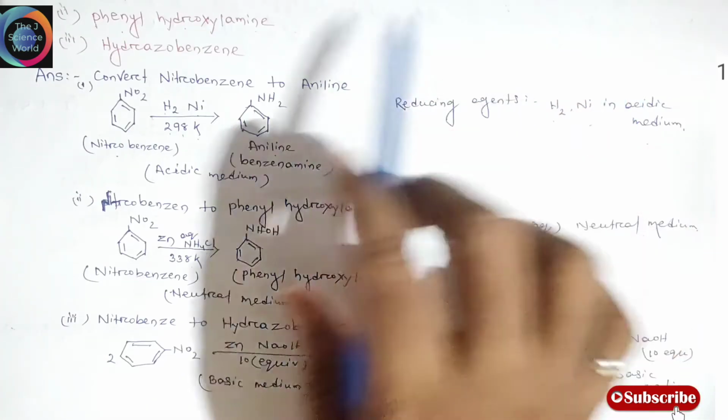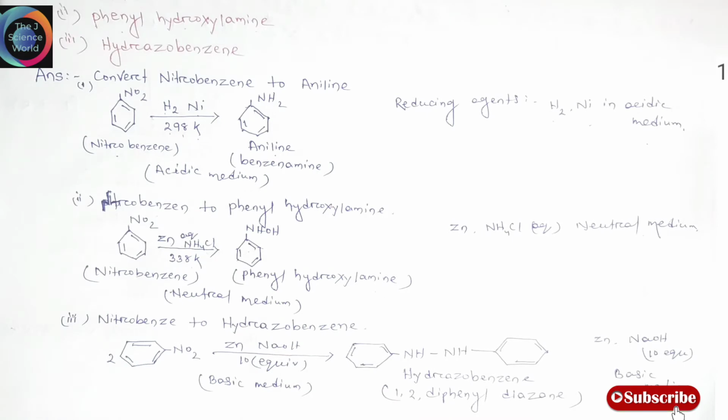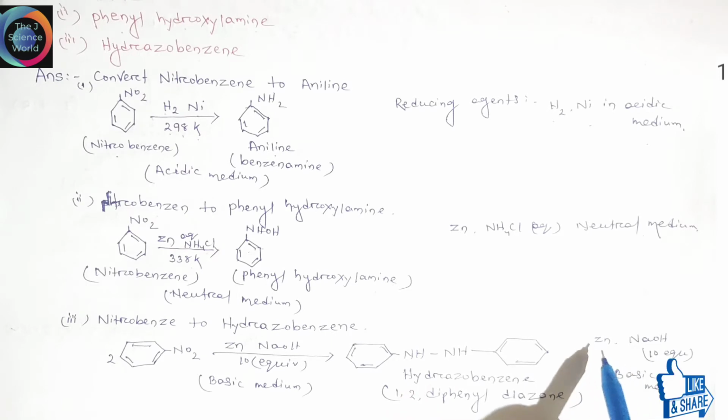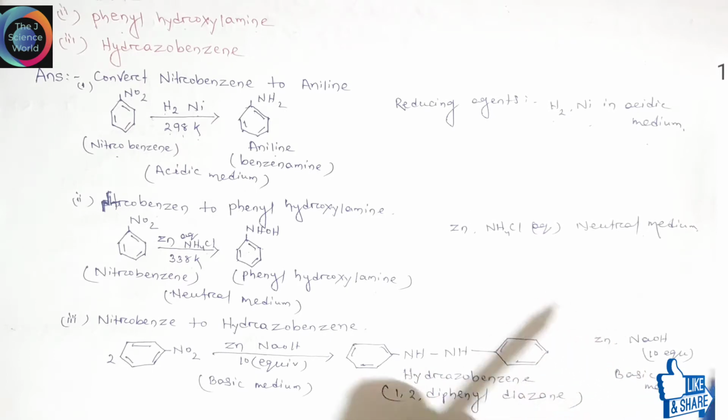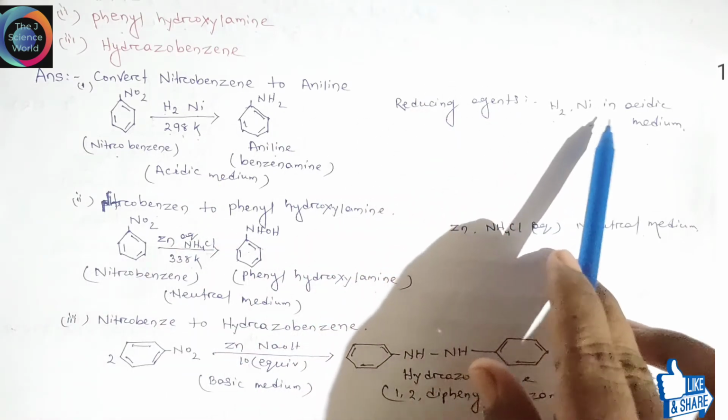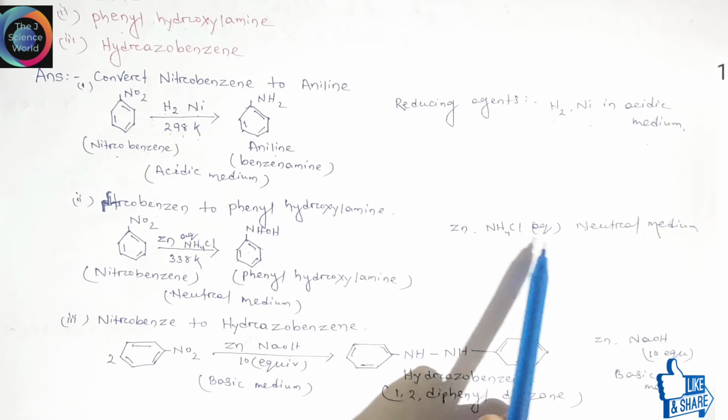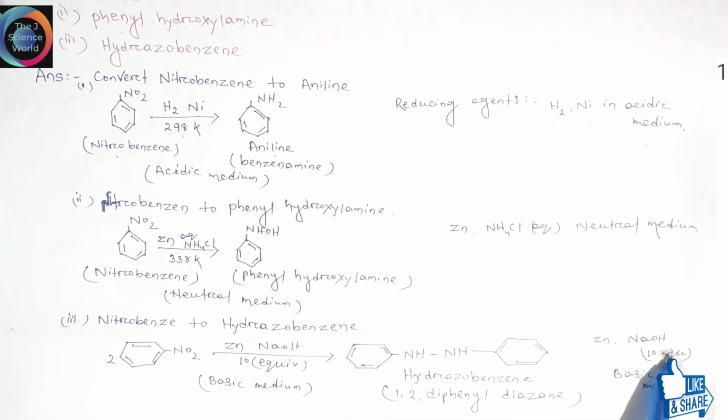Friends, when we convert nitrobenzene to hydrazobenzene, we take 2 moles of nitrobenzene and react with zinc and 10 equivalent of NaOH in basic medium, and hydrazobenzene is formed. So zinc and 10 equivalent NaOH in basic medium is used as the reducing agent. So in the first case we used hydrogen and nickel in acidic medium, zinc and NH4Cl in neutral medium, and zinc and NaOH in basic medium as reducing agents.